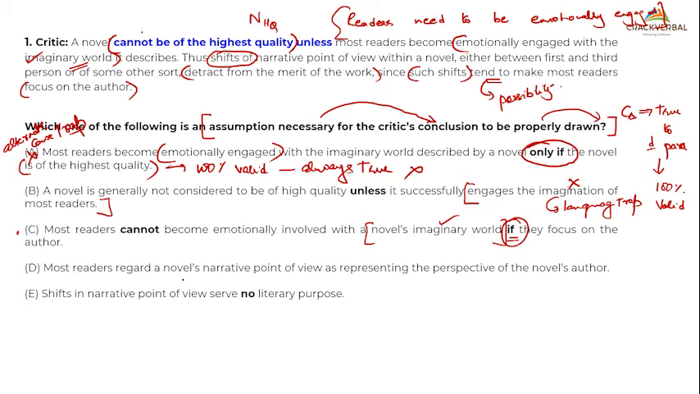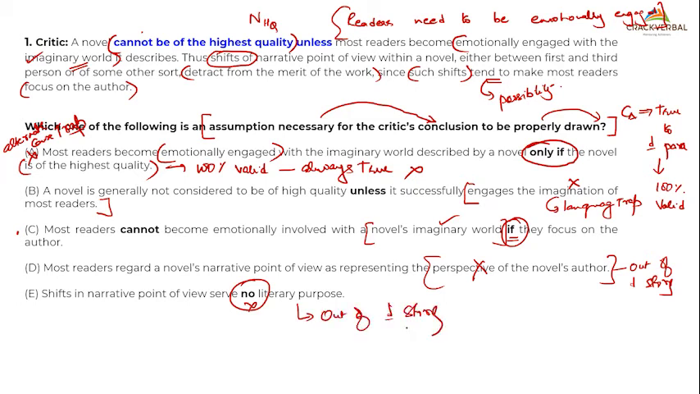Most readers regard a novel's narrative point of view as representing perspective. The para is not discussing this. This is a classic out of the story option. This doesn't discuss this thing. And shifts in narrative serve no literary purpose. This also is an out of the story kind of option. So among all this, I can be 100% sure of what it clearly says. It cannot be of highest quality unless readers are involved.